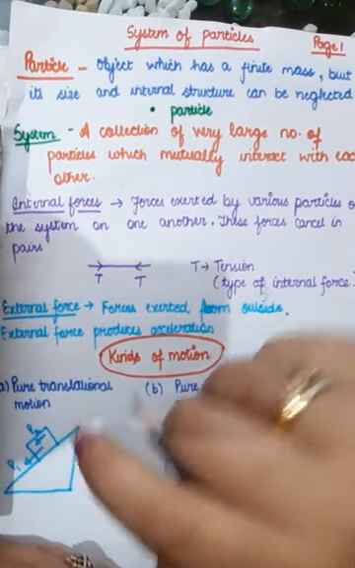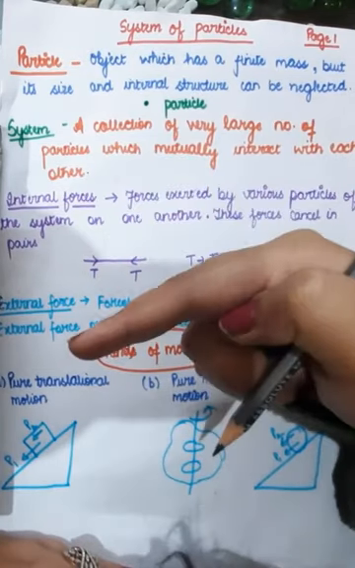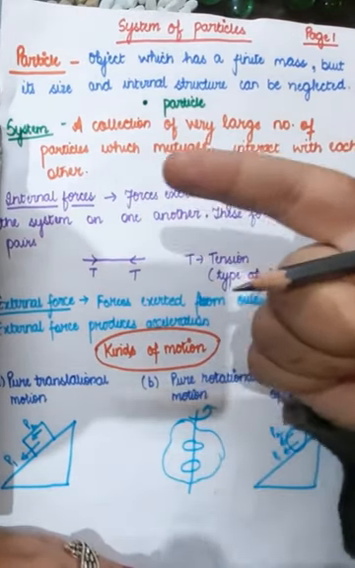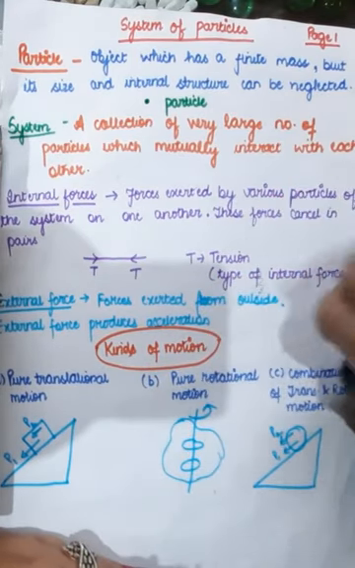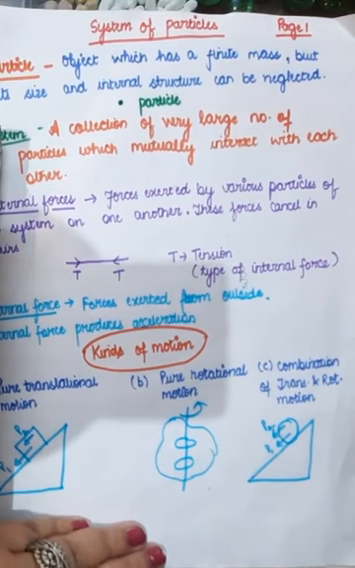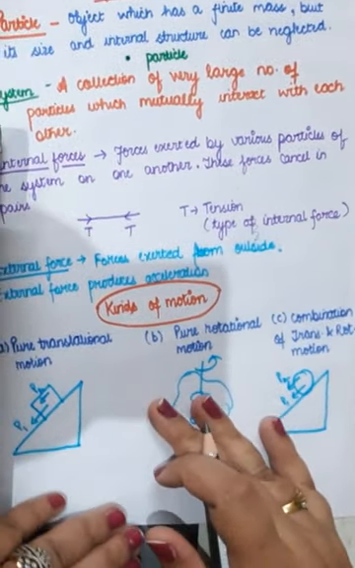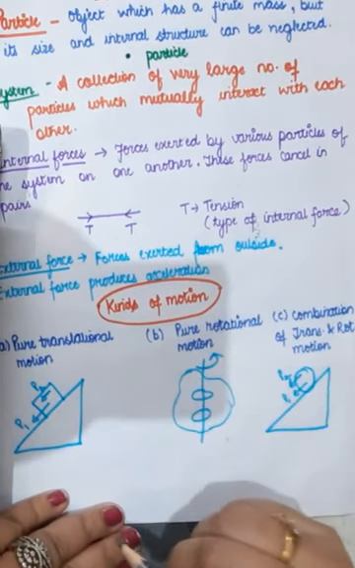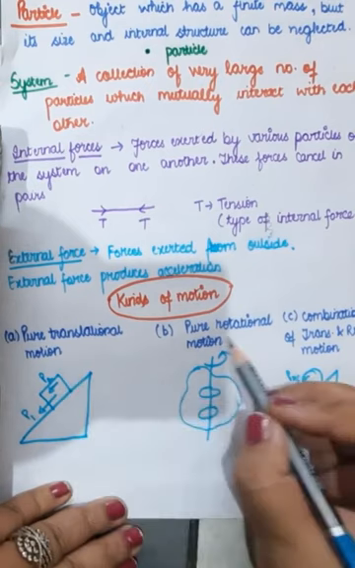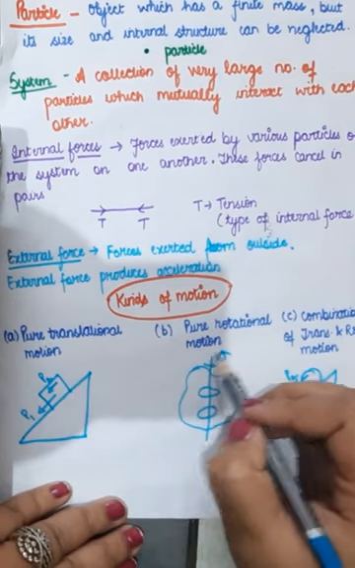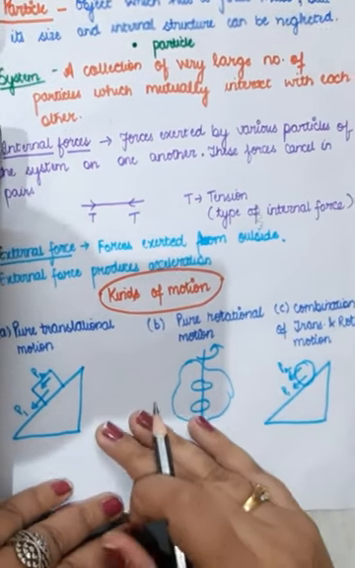Next, external force. External forces act outside the body, and these are the only forces which can actually produce acceleration in the body, and not the internal forces. Next, we will be discussing kinds of motion. We have pure translational motion, pure rotational motion, and a combination of translational and rotational motion.